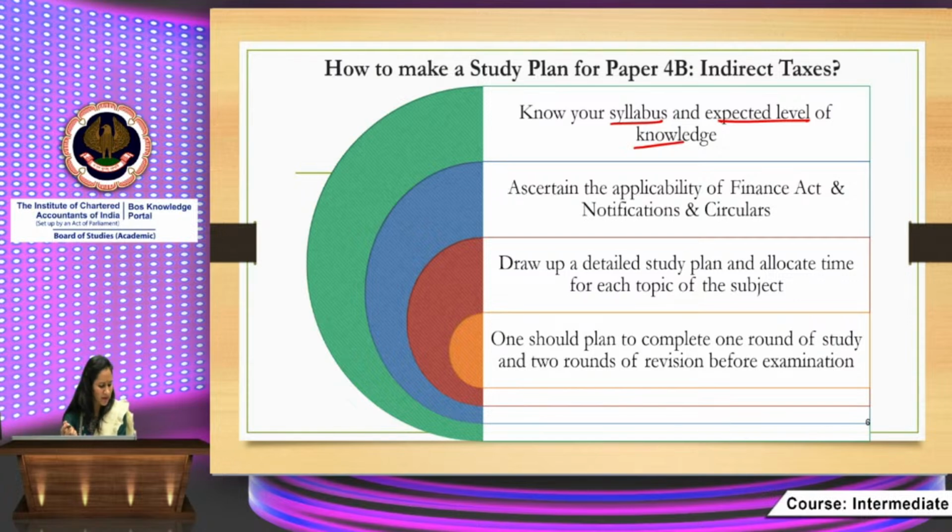And the expected level of knowledge is basically that you understand the provisions of indirect taxes and acquire the ability to apply such knowledge to make computations and address application oriented issues. So basically, analysis and application skills are expected from you.